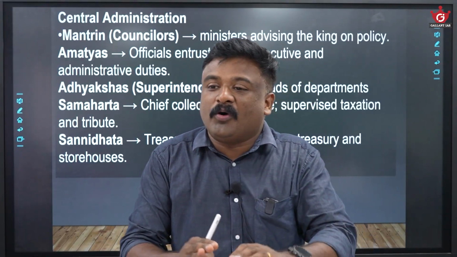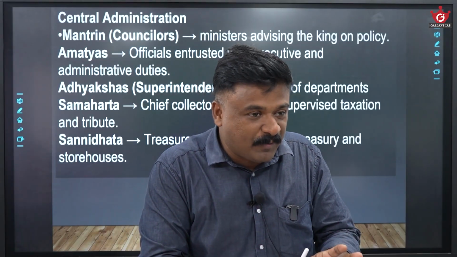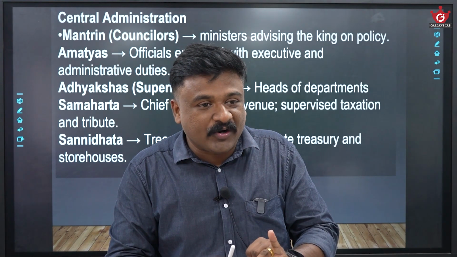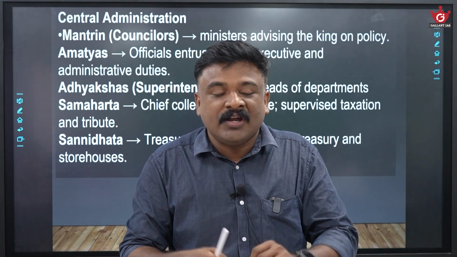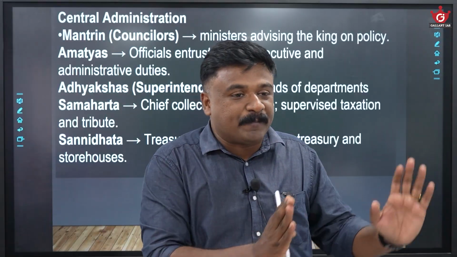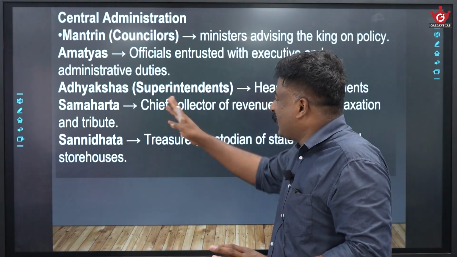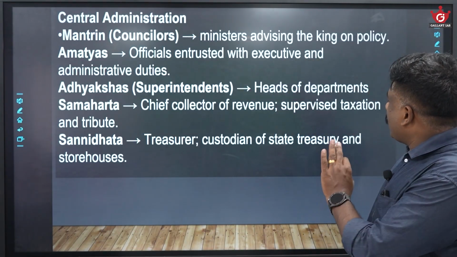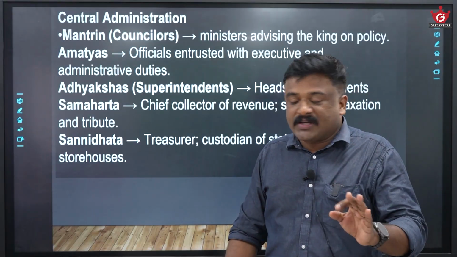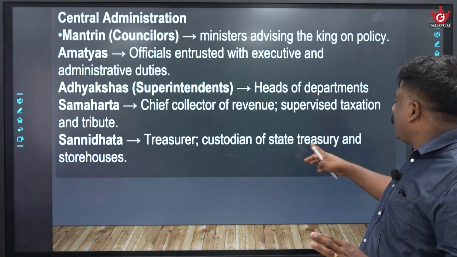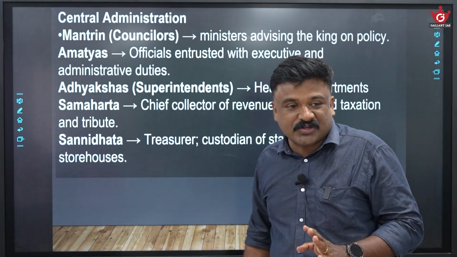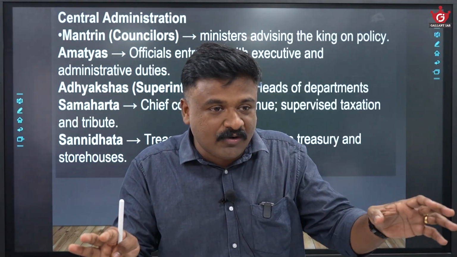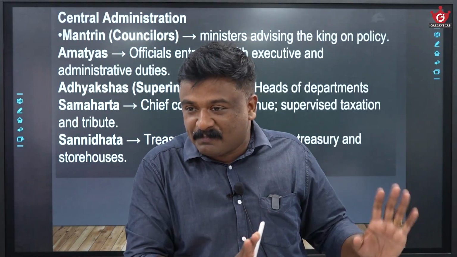Each department has a superintendent. For example, commerce department is there, mines department is there, trade department is there, salt manufacturing is there. So each department has a superintendent, and the superintendent is called the Adhikshas. Then Samaharta is the chief collector of revenue, who supervised taxation and tribute. Sannidhata is the treasurer, custodian of the state treasury and storehouses. So these are some important offices related to central administration.